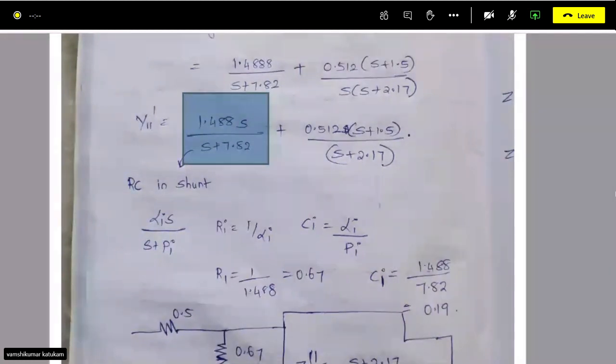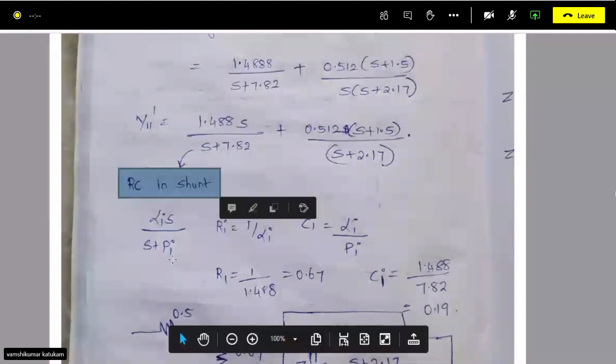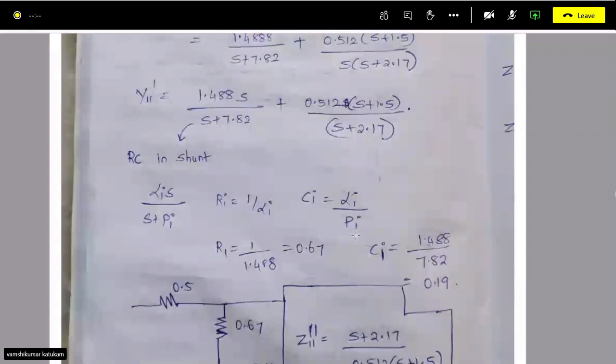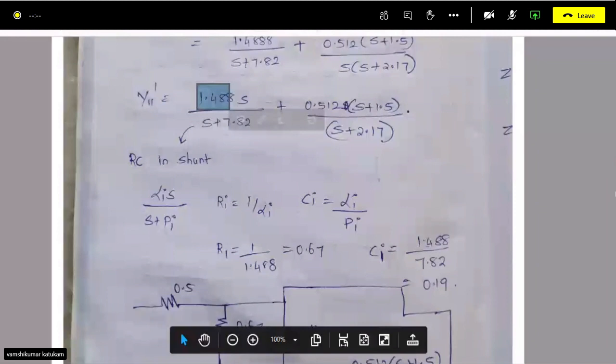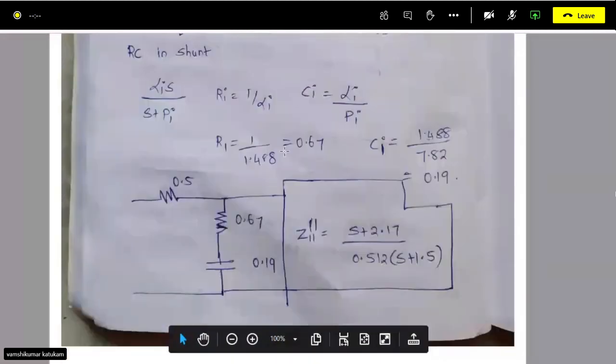So it is nothing but RC in shunt. Ri is 1 by alpha i, and Ci is alpha i upon pi. Then you will get R1 and C1 as 0.67 and 0.19. So this part is over.